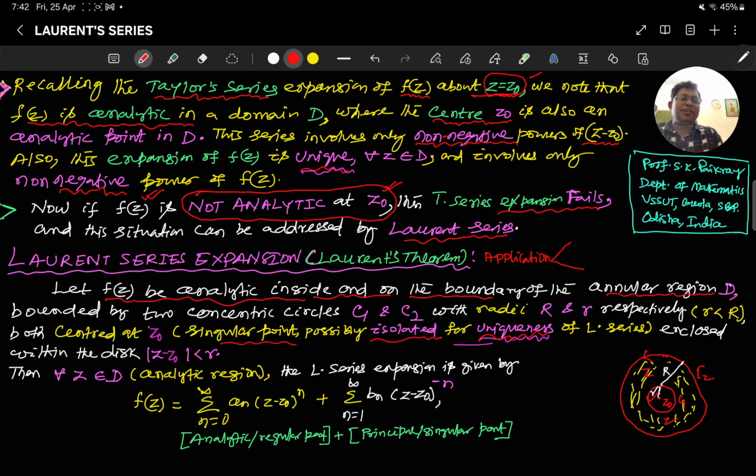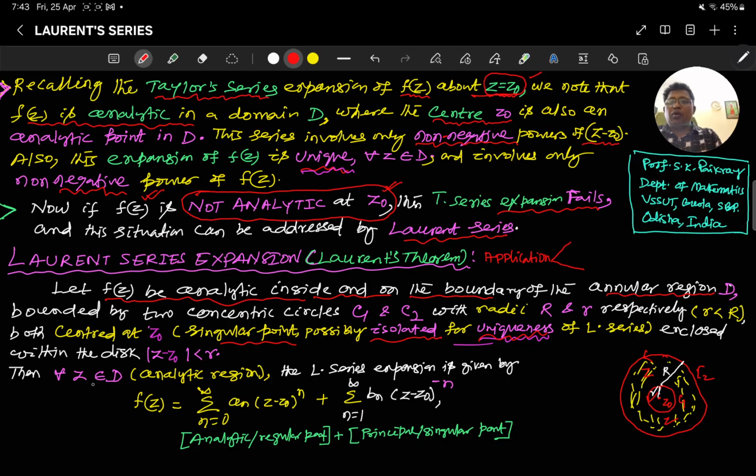We don't find any other singularity except z0. Then this Laurent series can also be unique. But in general, without the isolated singularity, we can also have the Laurent series expansion. Then z0, where it is not analytic, is enclosed within the small disk.